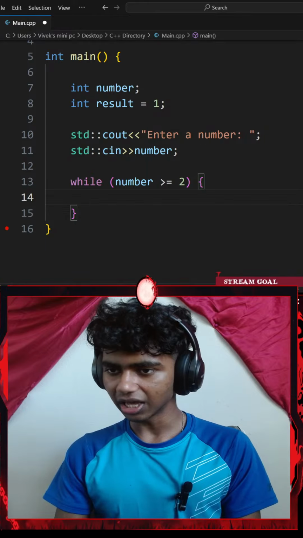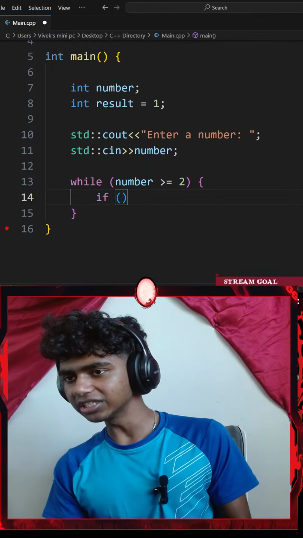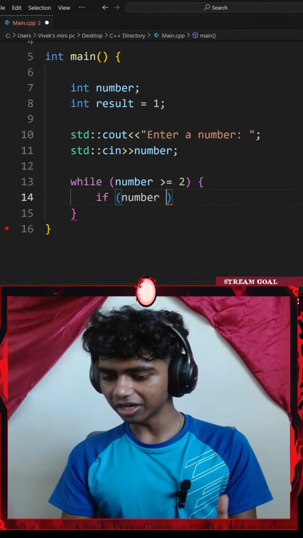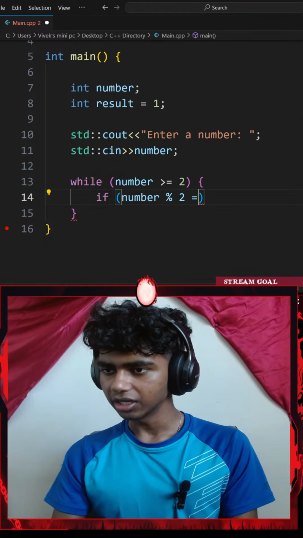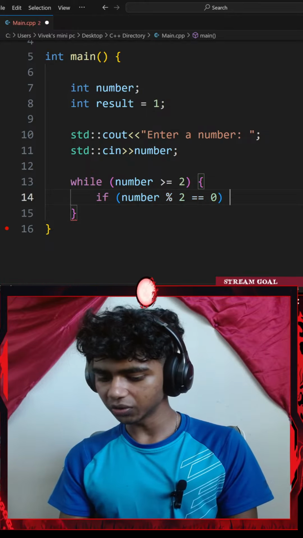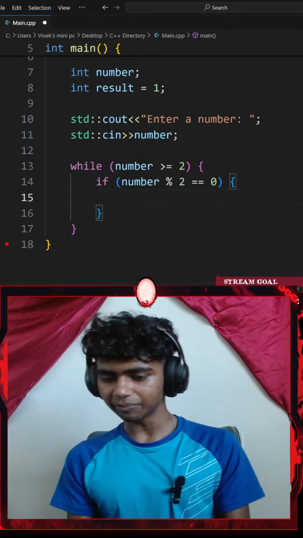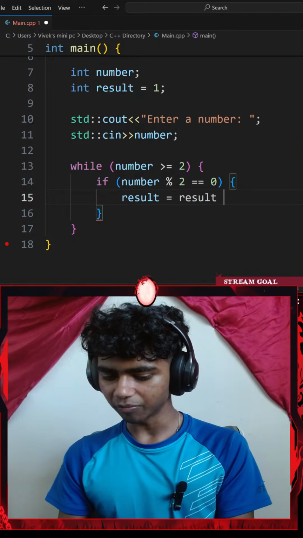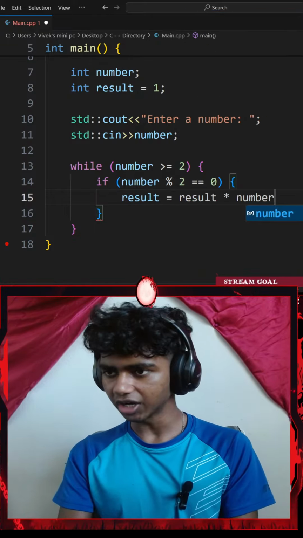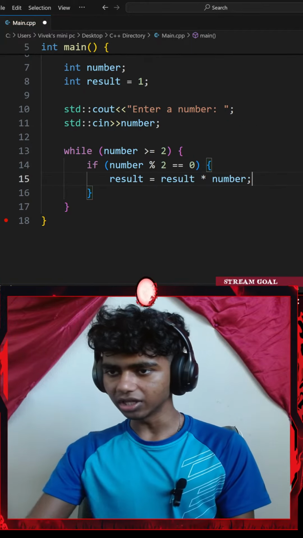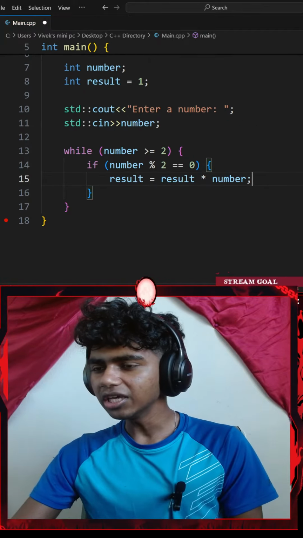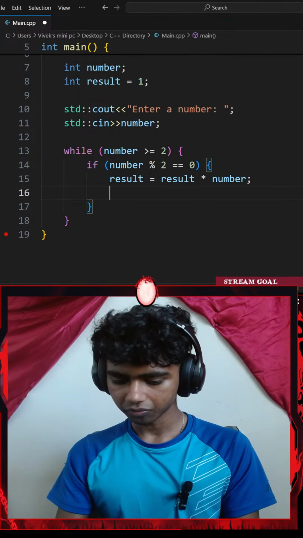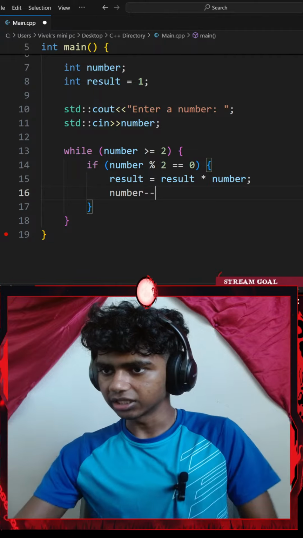So let me go with an if statement. If, a pair of parentheses, let me go with if my number modulus 2 equals to 0, I'll go with a pair of curly braces and then add some math. I'll go with my result equals to result variable multiplied by my number variable, and that with a semicolon, and then maybe let's say, let me go to a new line and go with number minus minus.